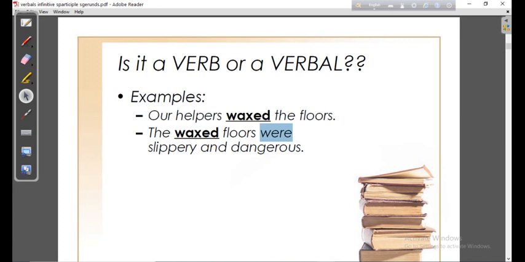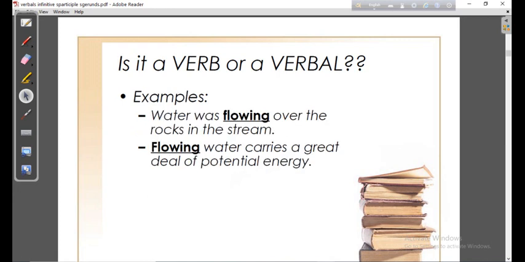The waxed floors, that means the floors that have been waxed. So here it is a verb. In this first sentence it's a verb, but in the second sentence it's not a verb, rather it is used in some other way. From our previous knowledge of adjectives, we can conclude that the word here has been used as an adjective. So this is a verb and this one is a verbal. Dear students, I think and believe you have understood.